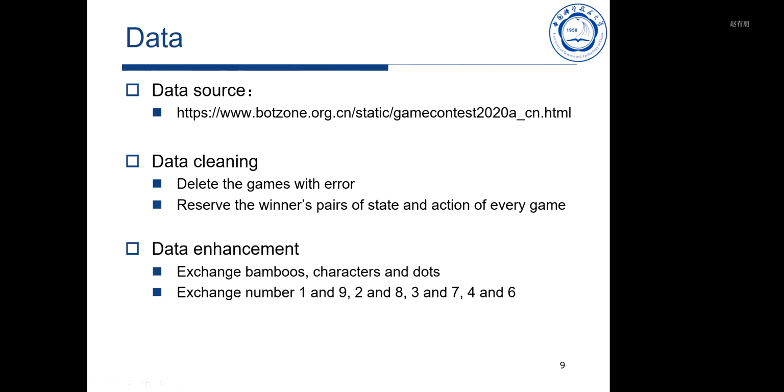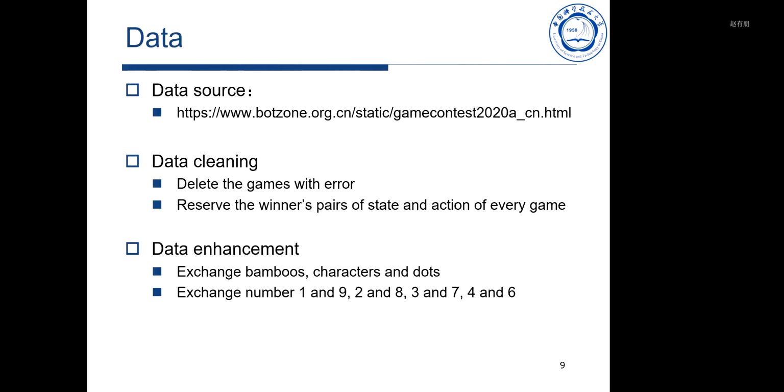And after getting the data, we first delete the records with errors. For example, some records have the winning hands, but the points are lower than 8 points. So this game is an error. And we extract the pairs of states and actions from each game.